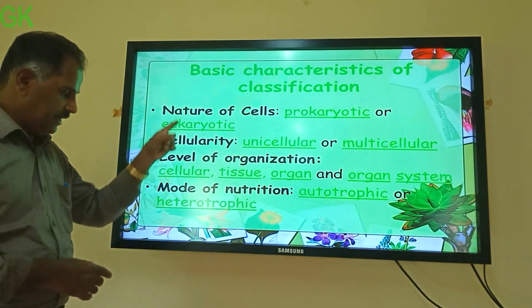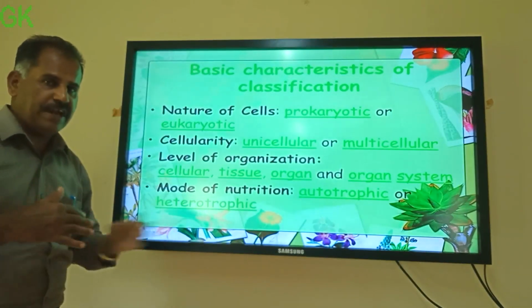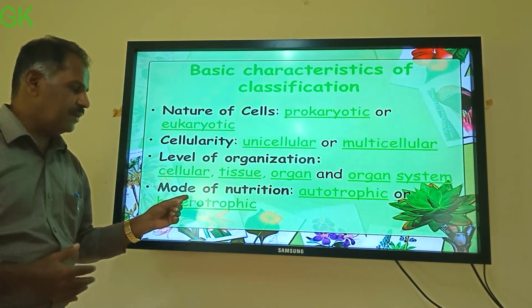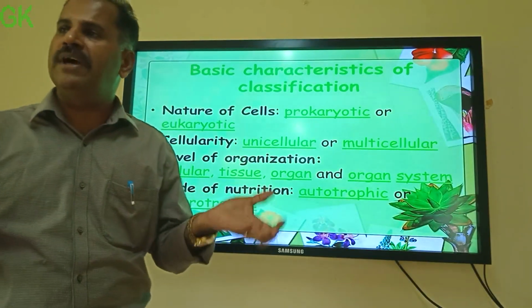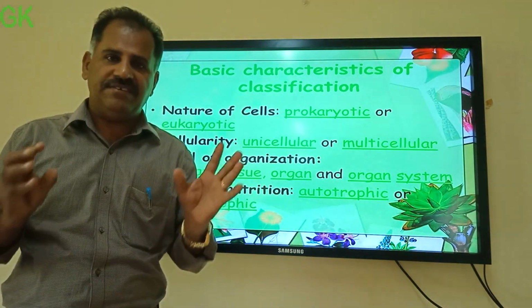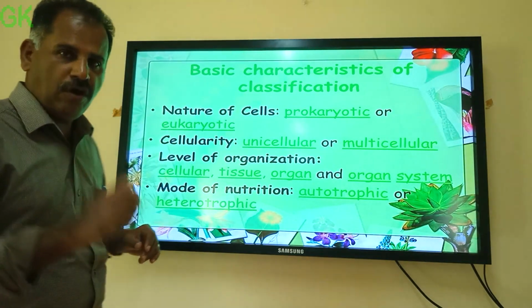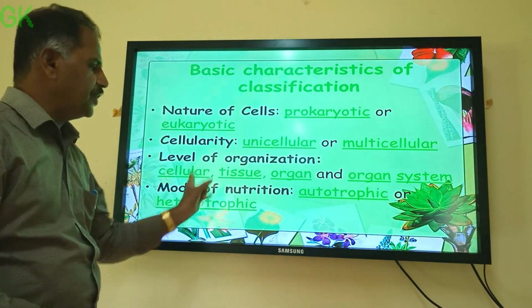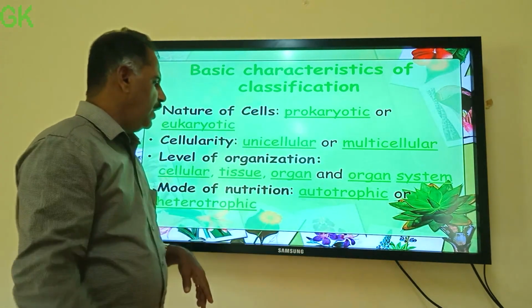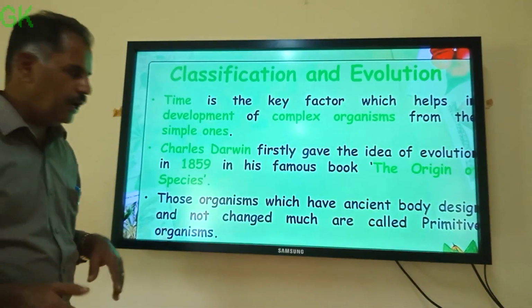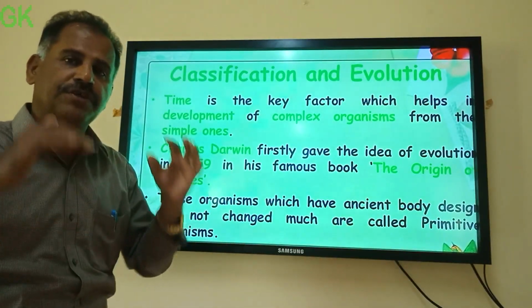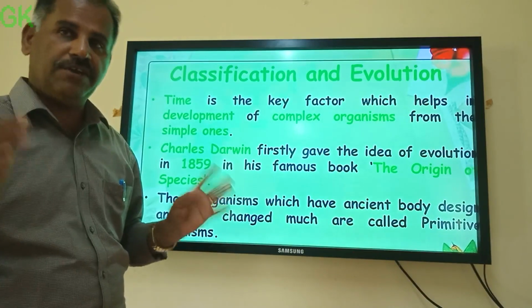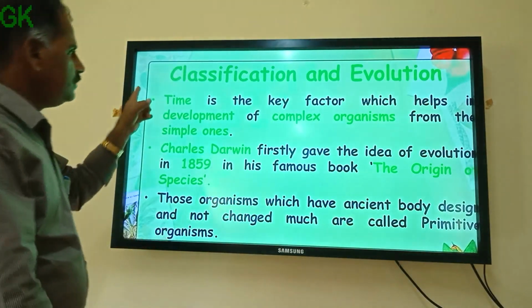And the next character: plants and animals, if you consider, have a mode of nutrition that is entirely different. Who can prepare their own food by themselves? Yes, plants. Okay, good. But animals cannot. So nutrition may be either autotrophic or heterotrophic. Okay, these are some basic characteristics which are used for classification. Can you say? Yes, good.